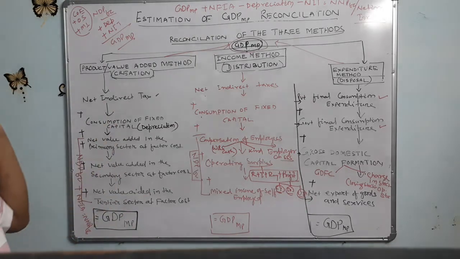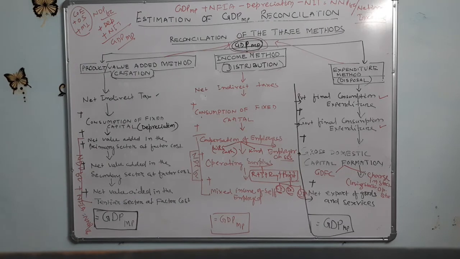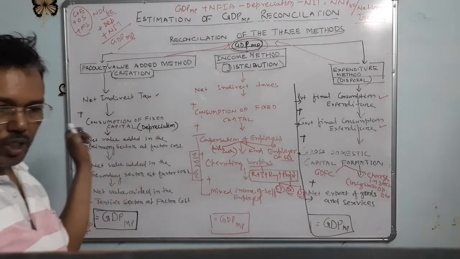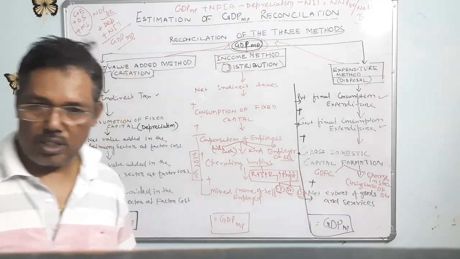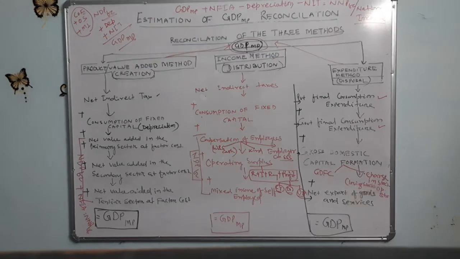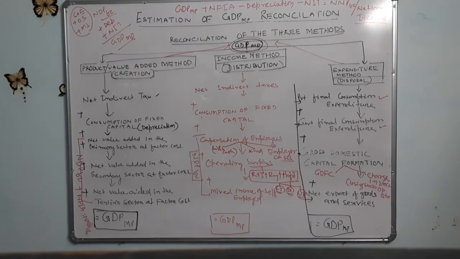So now it is clear, the reconciliation of three methods: the value-added method, income method and expenditure method. These three methods calculate the national income, or GDP at market price, or NNP at factor cost. These are the three important methods of calculation in national income, and this is the reconciliation.